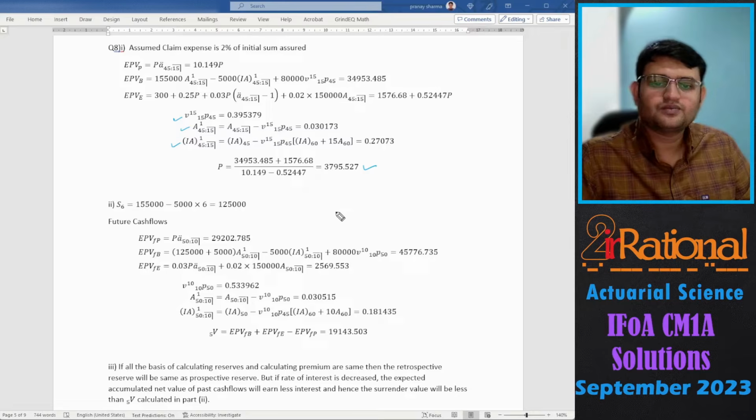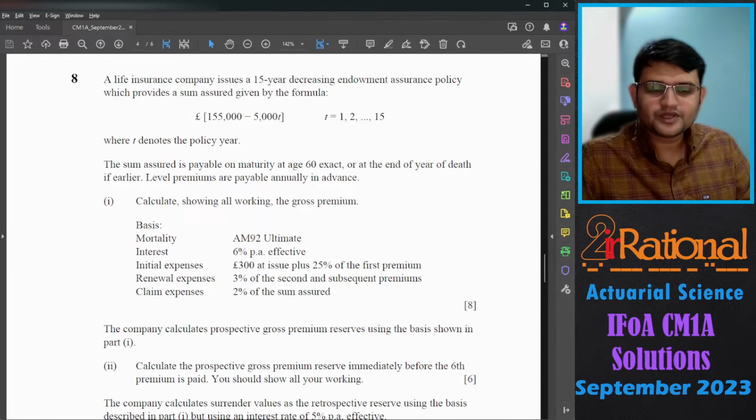We'll get the premium as 3,795.527. And for the second part, the company calculates prospective gross premium reserve using the basis shown in part 1. So the basis has not changed. Calculate the prospective gross premium reserves immediately before the 6th premium is paid.